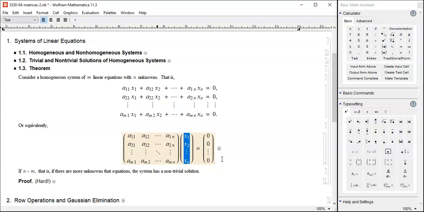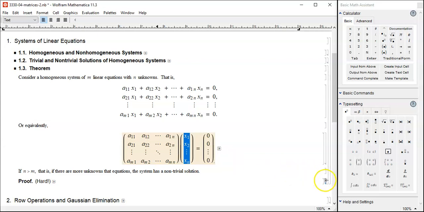If there is one non-trivial solution, then consequently there are infinitely many because this is homogeneous. If you just take any scalar multiple of a non-trivial solution, then that too is a solution. So if there's one, infinitely many more. Anyway, we have to prove that at least one non-trivial solution exists.